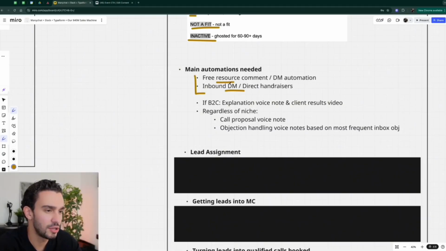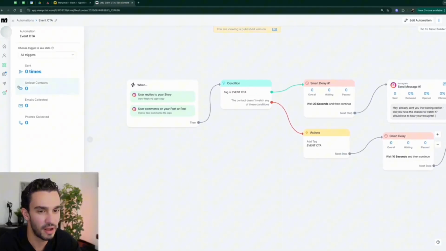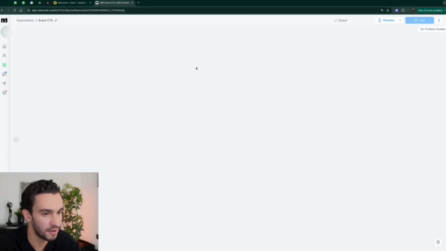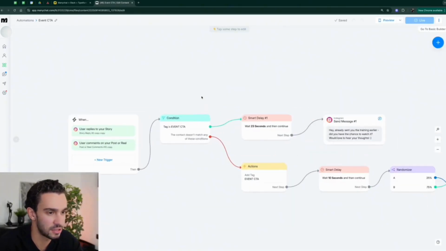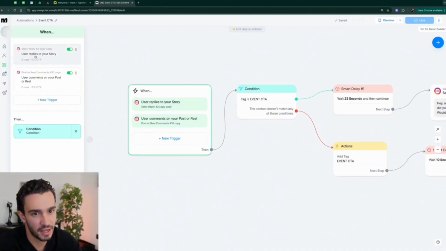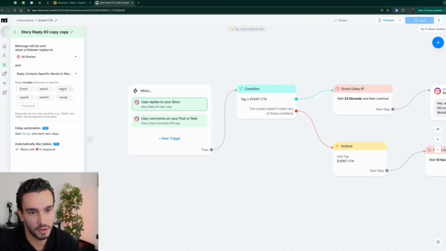Now what I'm going to do is I'm going to show you how we set those up, the resource ones, because I think this is going to be super valuable. So I'm going to break this down. If it's the first time using Manychat, don't freak out because everything's going to make sense. It's a super easy platform to use. So the way Manychat works, you have a trigger, right? So here, the trigger is whenever someone replies to our story or whenever they comment on our post.